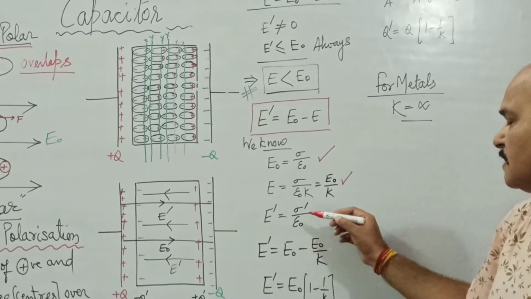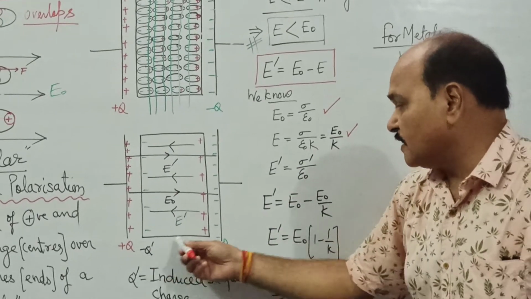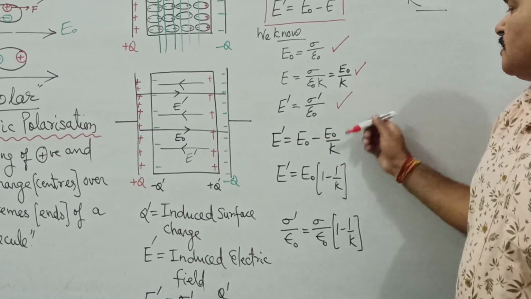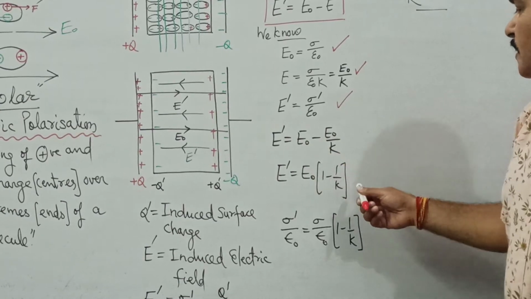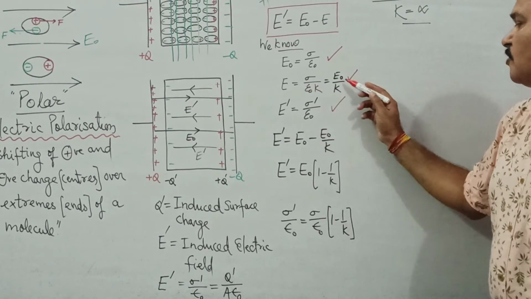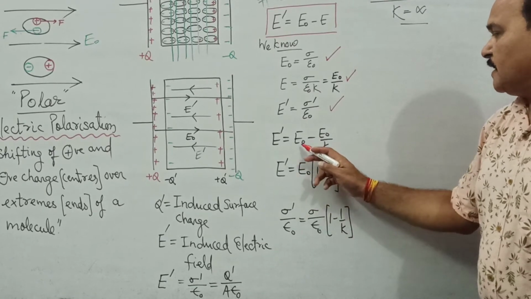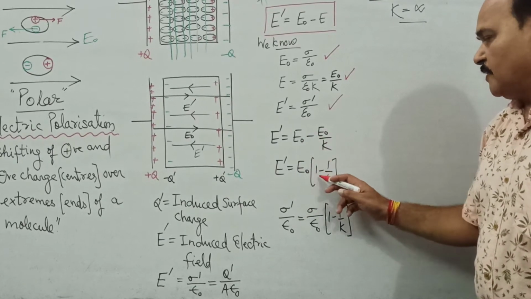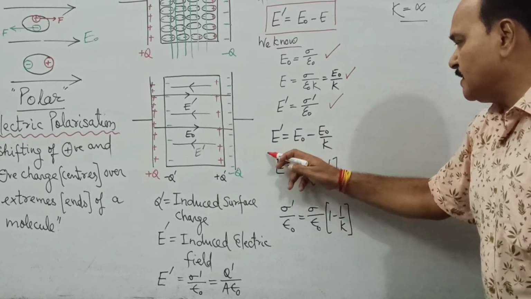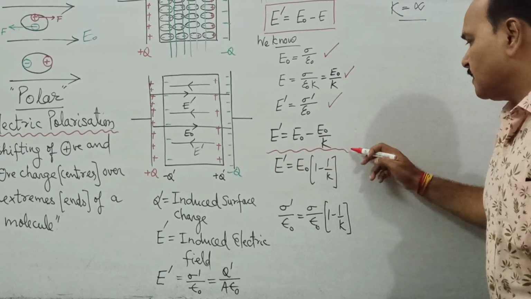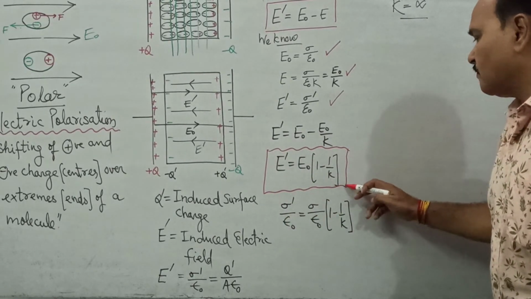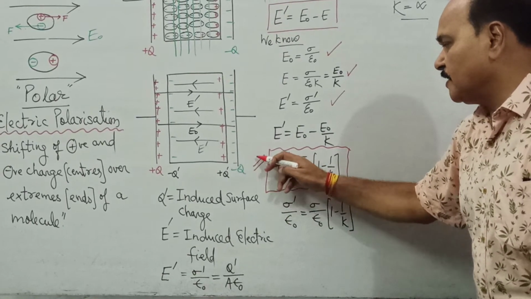What is E dash? E dash is of course induced surface charge density upon permittivity of free space, and if we substitute all these values here, what do we get? Let us first of all substitute E as E naught by K. So we take E naught as common, and we get E dash is equal to E naught in bracket 1 minus 1 upon K. This is the expression of induced electric field.